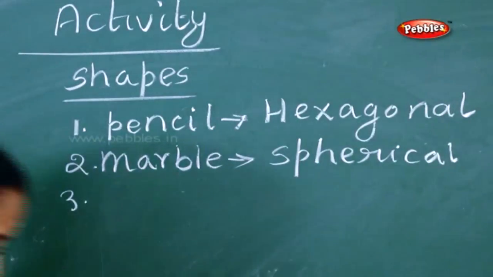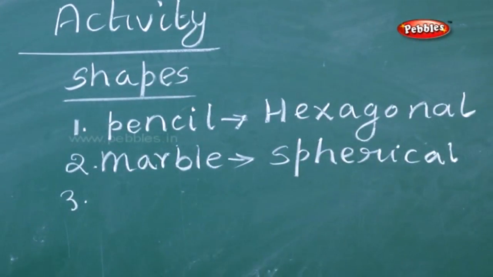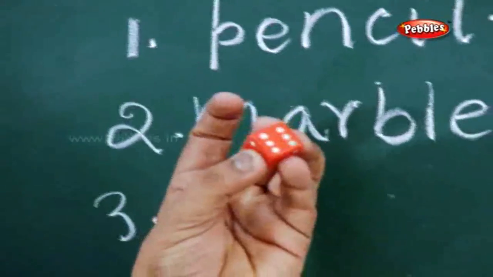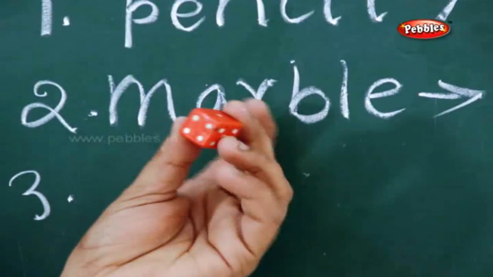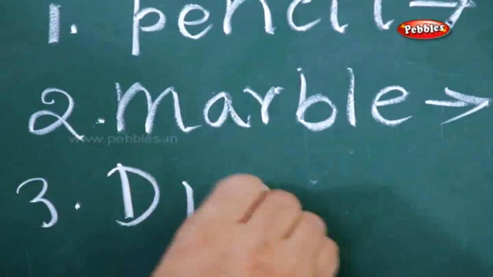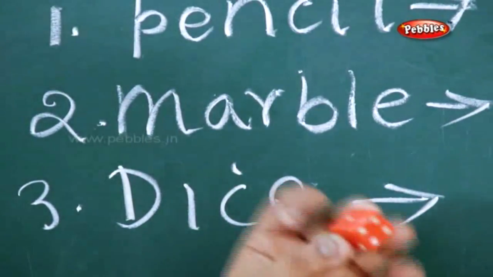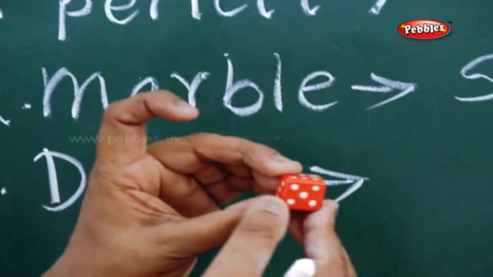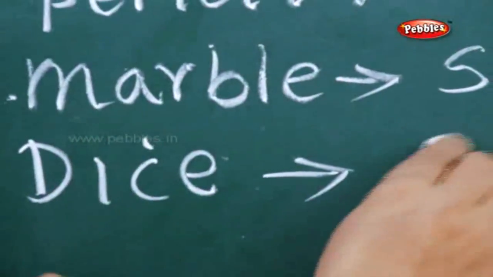Okay, now the third thing. What is the third thing? Can you just see what it is? We all play with this. What is this? This is a dice. Now, what shape is it? Can you just see the shape of this dice and tell me what shape is it? It is a cube.